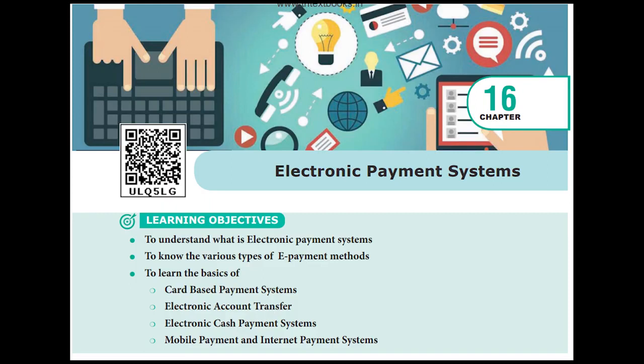In some cases, the cards can be read from a particular distance, and within that distance you will be able to pay the amount without swiping, like a Bluetooth or Wi-Fi connection. It will have a chip there. Using that chip, the reader will read it. So that type of cards are not much preferred nowadays.